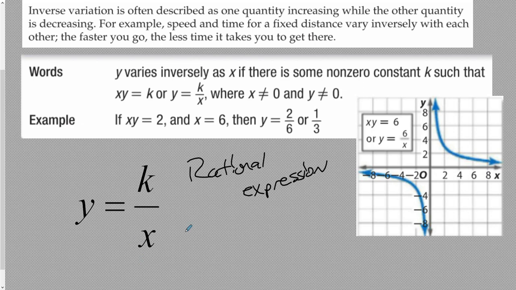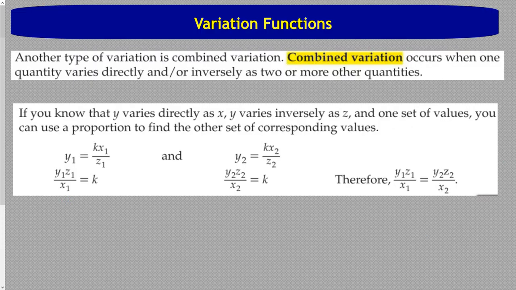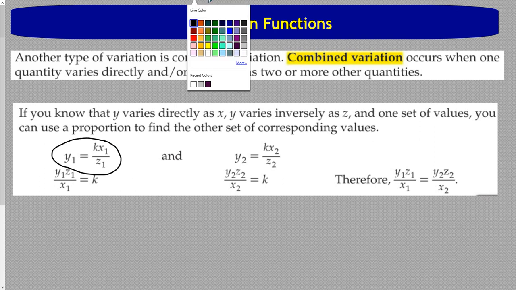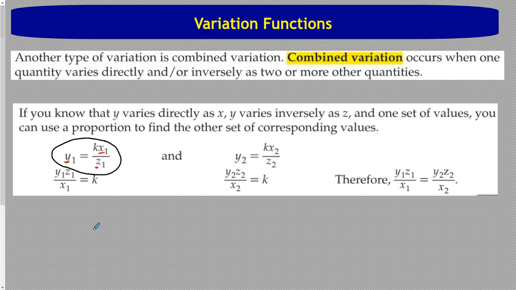So direct variation, y equals k times x. Joint variation, y equals k times x times z, or w, or whatever. And then inverse variation, y equals k over x. And then the last one is combined variation, and it's exactly what you think it is. We're combining different types of variation. So this is one example of combined variation because we have multiple variables involved, right? Y, x, and z. We'll talk about what those ones are here in a second.